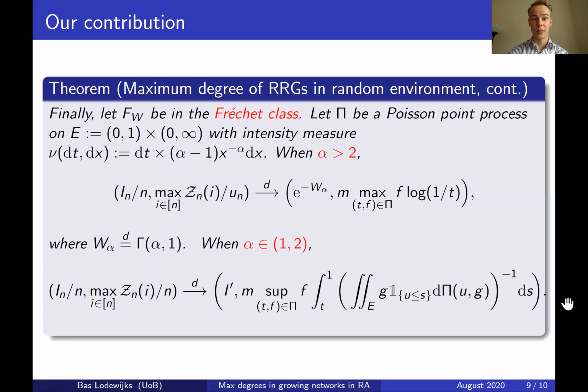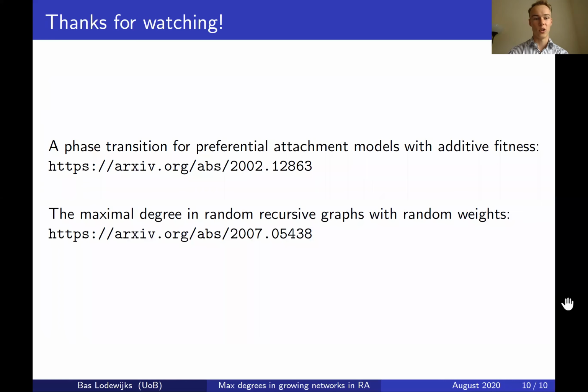So unfortunately, my time is up. There's no more that I can tell right now. But if you thought that this was very interesting, then make sure to check in during the Q&A session of the symposium, or to have a look at these two papers, the first of which is about the preferential attachment model in this random environment, and the second one is about the random recursive graph model. And they consist of what I've talked about today, but also things such as the degree distribution. And for the random recursive graph, we also study the second order behavior of the maximum degree for particular vertex weight classes, which is really cool too.